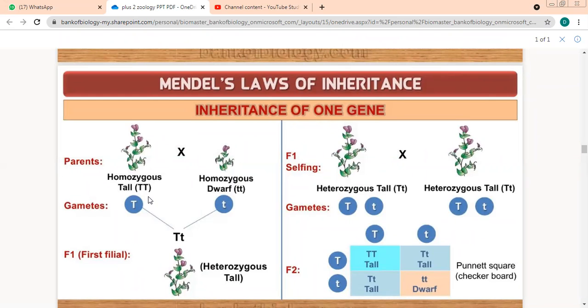Heterozygous. Beta, I'm giving you 1 minute. Please observe what happens when F1 generations are crossed. Both of them are heterozygous. Please observe. Then I'll discuss with you.